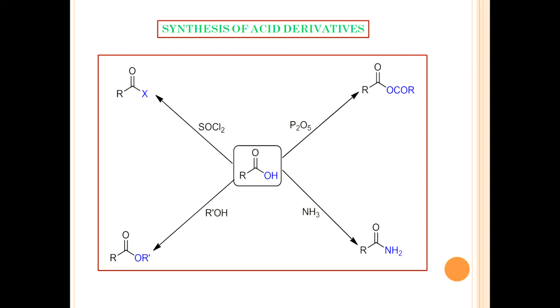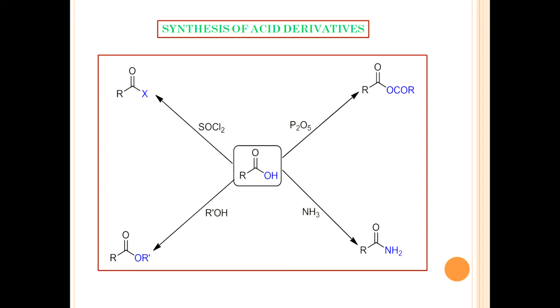Here the esters are named as alkyl alkanoates. The alkyl part comes from the alcohol, while the alkanoate portion is derived from the carboxylic acid. Esters can also be prepared by the reaction of acid chlorides or acid anhydrides with alcohol.